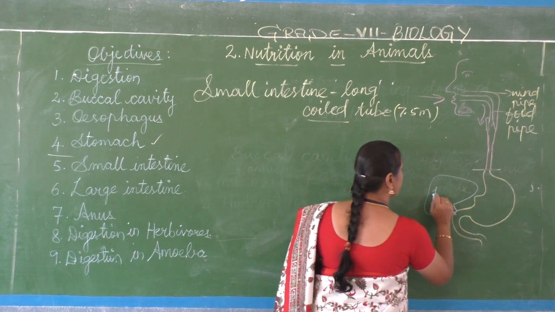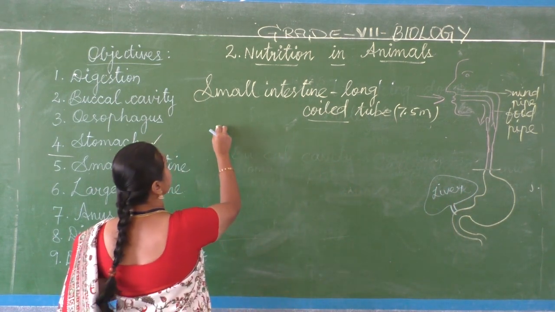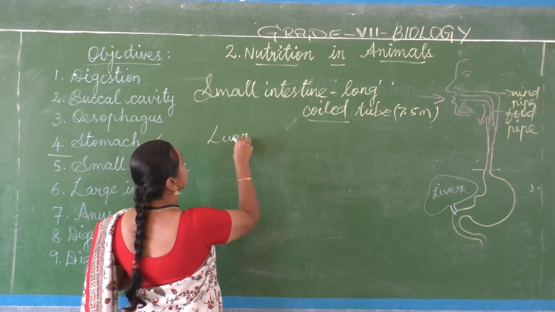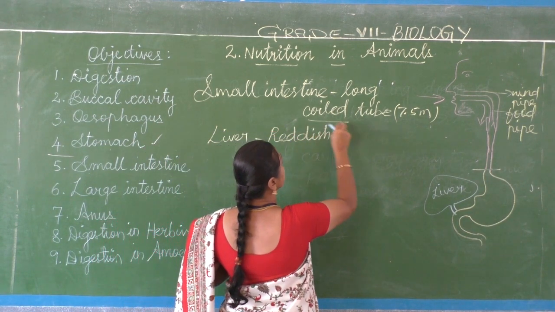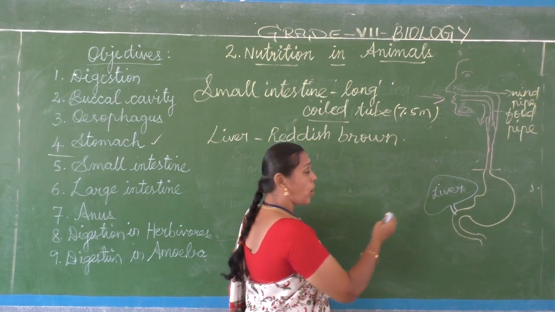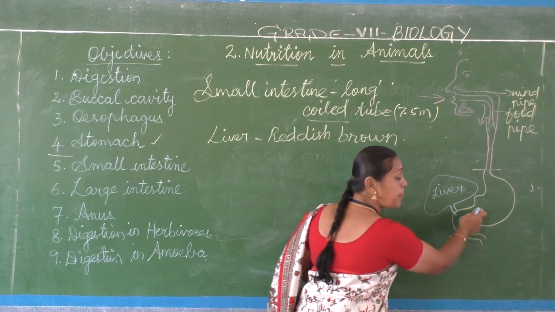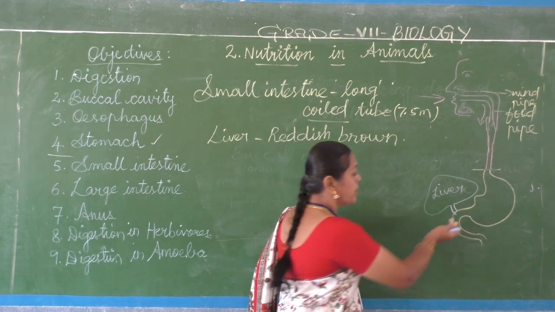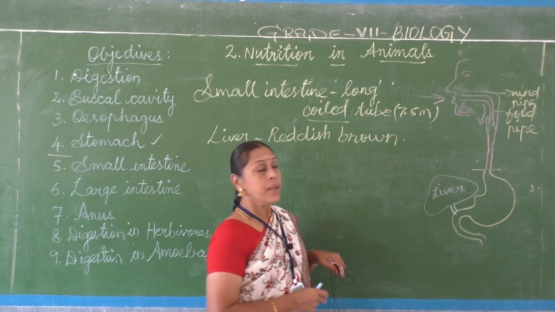The liver is reddish brown in color and is located on the upper part of the abdomen. Abdomen means the stomach region, so it lies on the upper part on the right side.